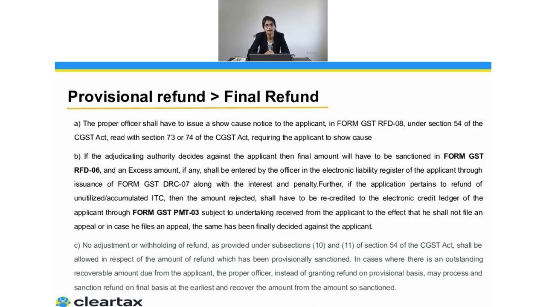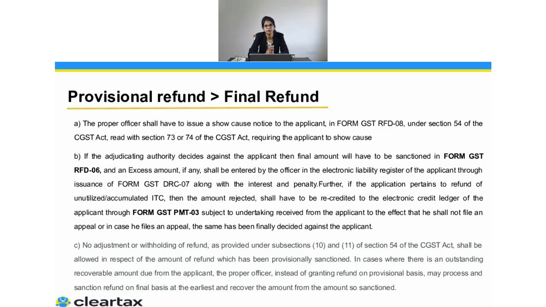Now the question is, what if this person has already given you the 90% of the refund of whatever you have claimed, but while he was doing the scrutiny, while he was looking into the form, he feels you are not even eligible for that? Ideally, the provisional refund is always less than the final refund because he has only given 90% of the refund. But in cases where this person feels that you are eligible for a lesser amount, what will happen in that particular case?